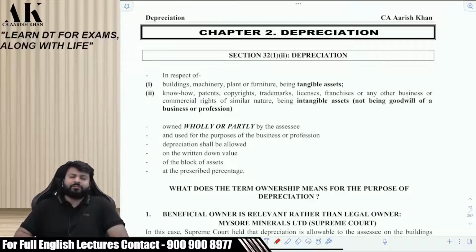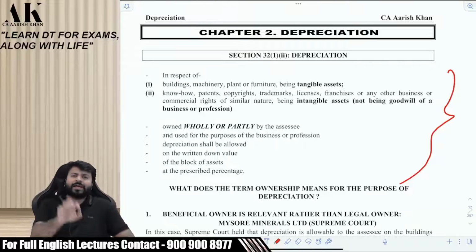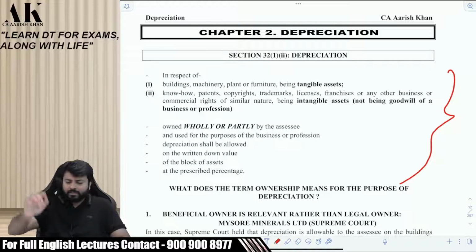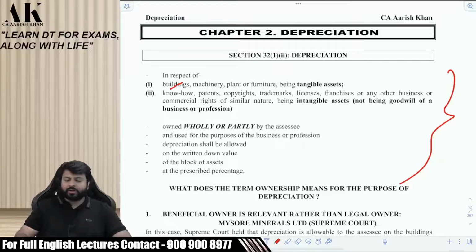Now listen carefully all of you please. There are a lot of questions which I am raising in this particular paragraph from year to year. Now what are the questions that I am raising? Listen carefully all of you one by one. Shall I start? The first thing which is written over here is building, right? So I will need to know what you mean by the term building, but unfortunately building is not defined in income tax law.